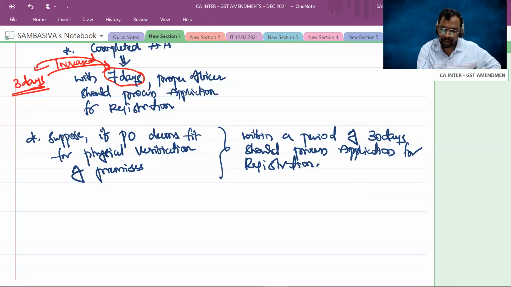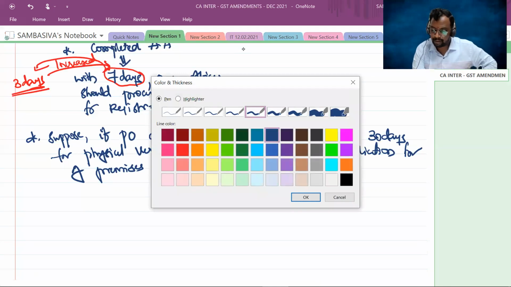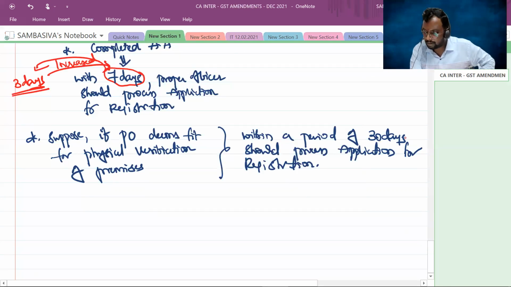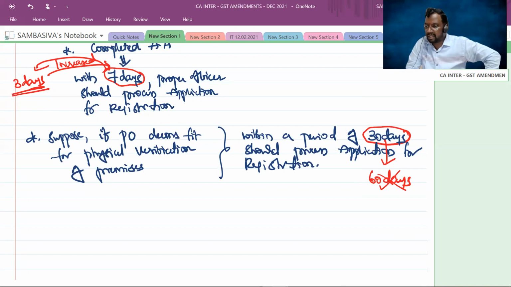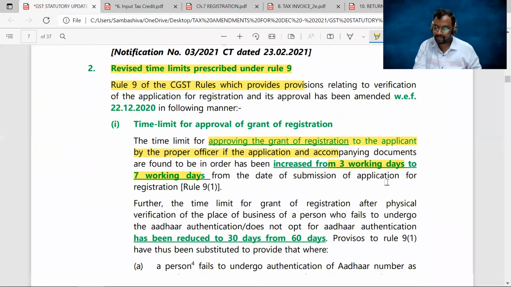Right? This is the second amendment that happened in this particular rule. Earlier, there was a time limit of 60 days. Now this has been reduced to 30 days. Right? This 30-day condition applies whenever there is a physical verification of the premises.